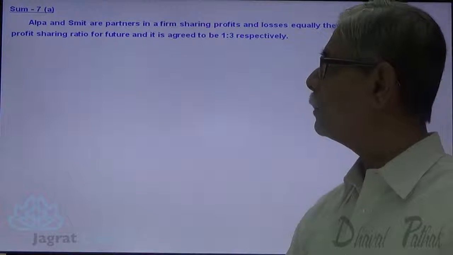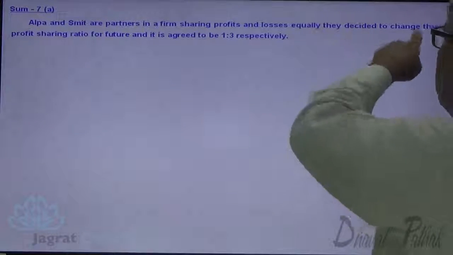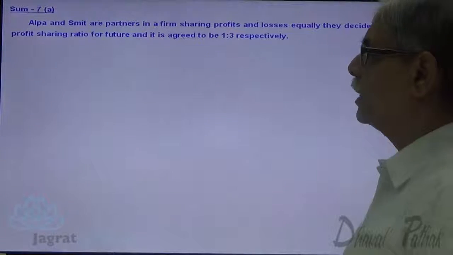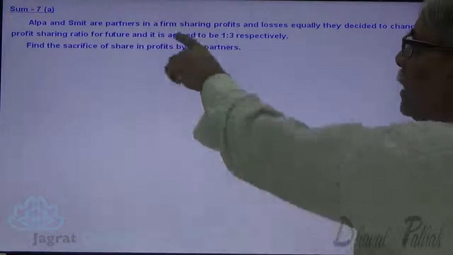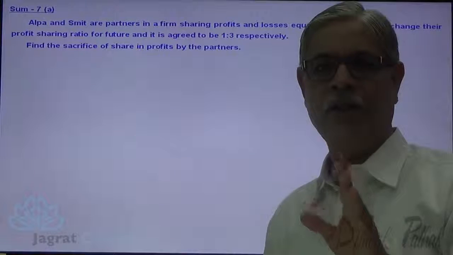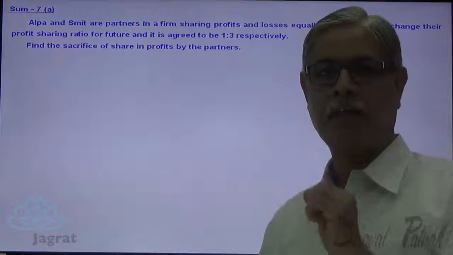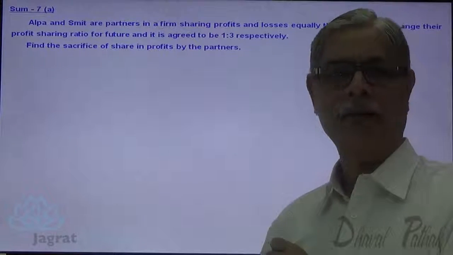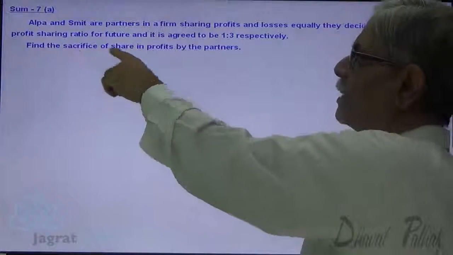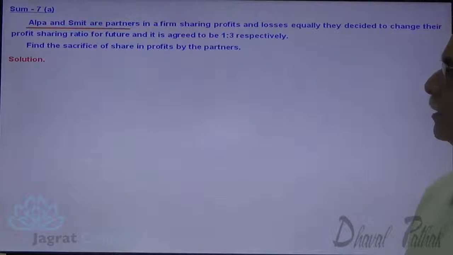Alpa and Smith are the partners in a firm sharing profits and losses equally. They decided to change their profit sharing ratio for the future and it is agreed to be 1:3 respectively. So formerly they were sharing profits and losses equally. Now they want to change their share in profit and they have agreed 1:3. Find the sacrifice of share in profits by the partners. Look at the working, a simple sum.